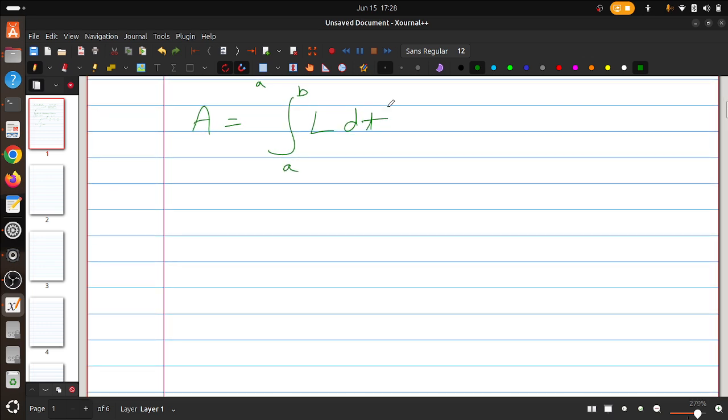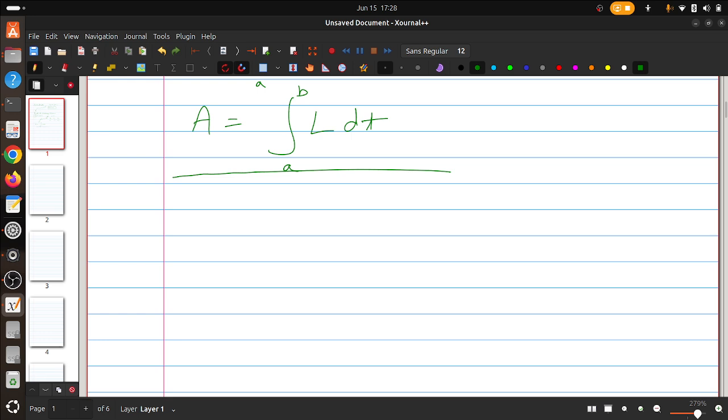So if the principle of stationary action is true, then we should be able to derive the Euler Lagrange equation from this particular action. That is the purpose of this video.